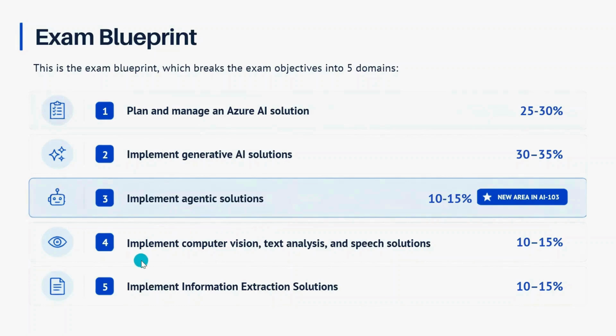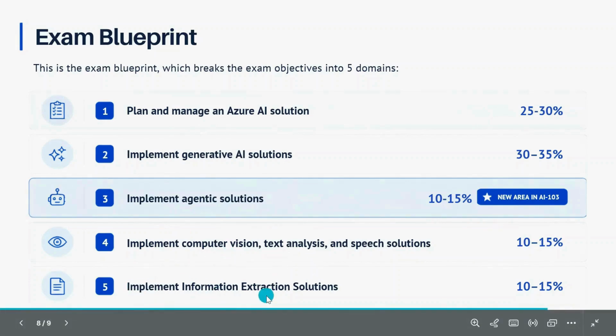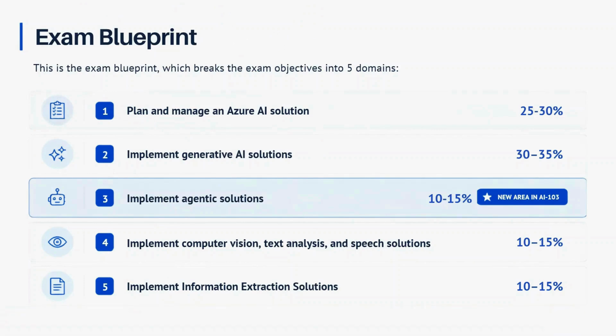Then we have the other modules for computer vision, text analysis, and speech solutions. Then we have the implement information extraction solutions module, where we will talk about document extraction and the content understanding part. So the whole exam is divided into these five modules.